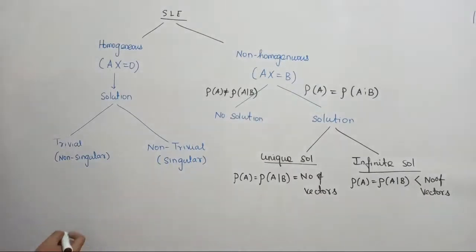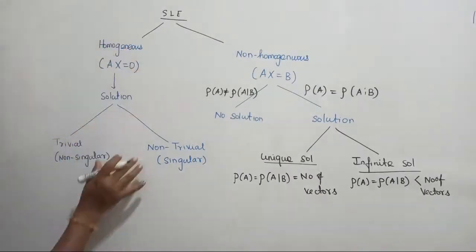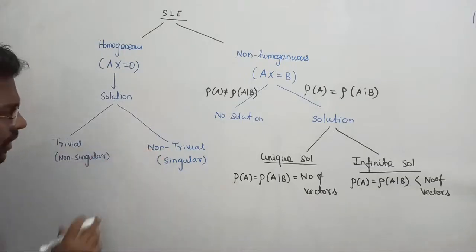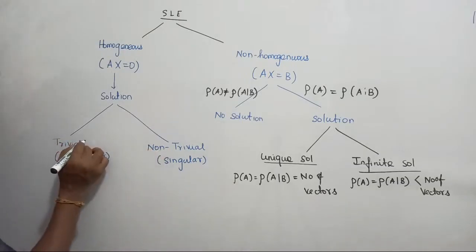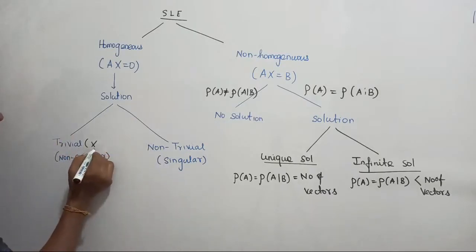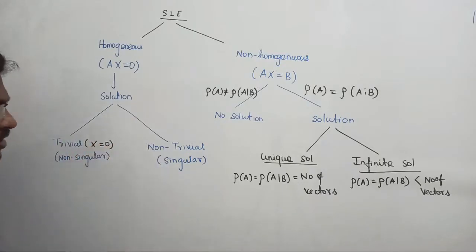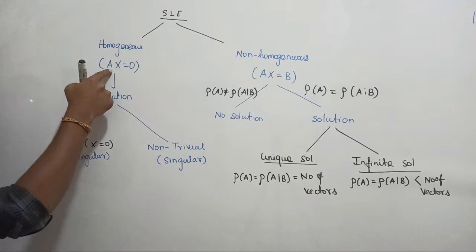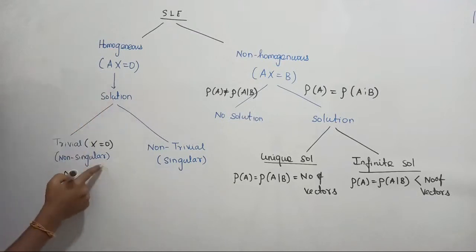Getting back to the conclusion here, similarly, when we are looking at the homogeneous system, I hope you have all seen the difference between trivial and non-trivial solutions. Trivial means the system will provide only one solution, that is, all your variables are going to be equal to 0. That is the only solution you can expect in case of a trivial system. So the variable vector is equal to 0, and the matrix is defined as non-singular.